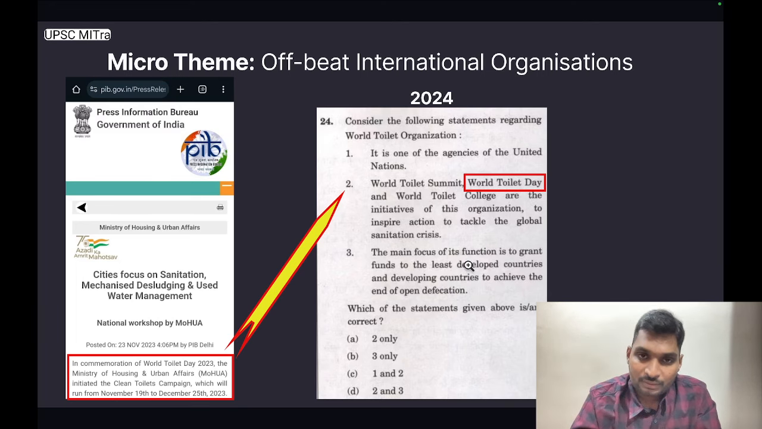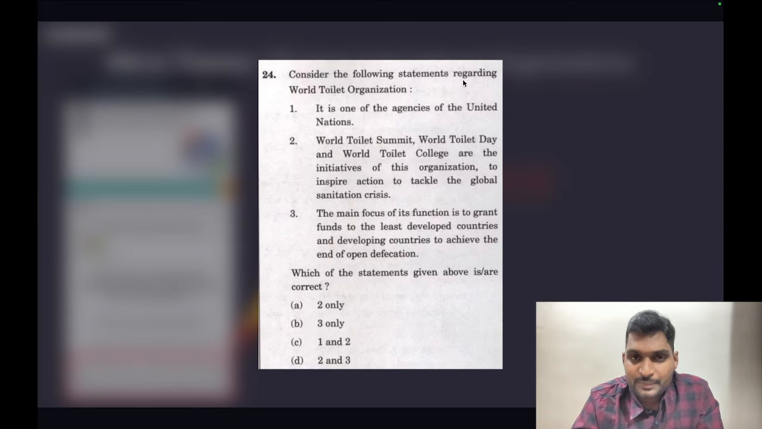Let's understand how. The question was, consider the following statements regarding World Toilet Organization. Statement 1, it is one of the agencies of the United Nations. Incorrect.